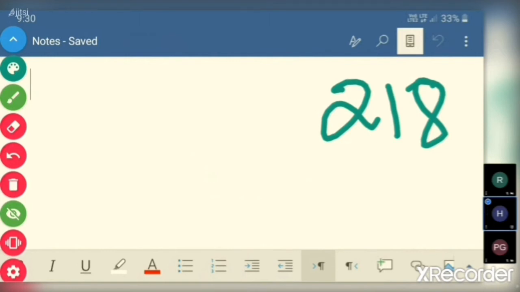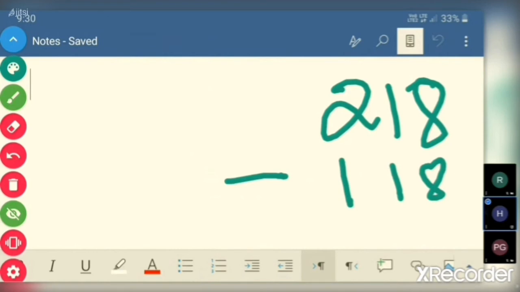That is the net cash available. And what is the profit he has made? 218 minus the purchase cost of 118 inclusive of tax.